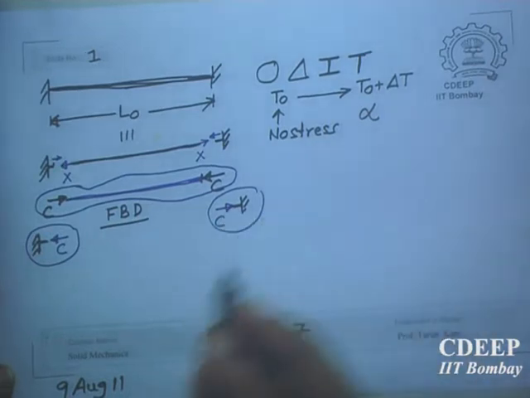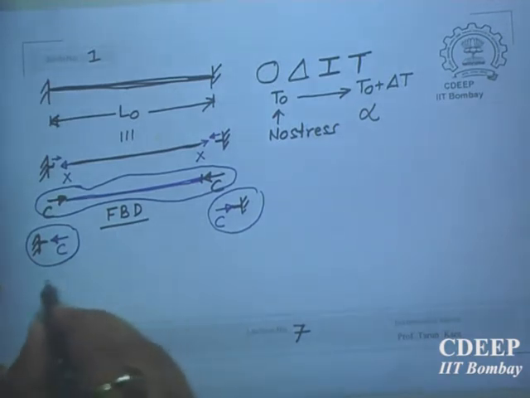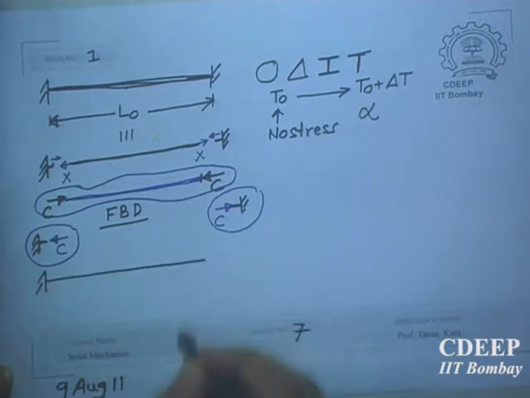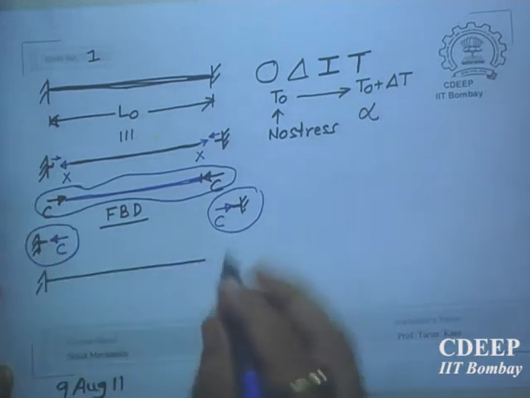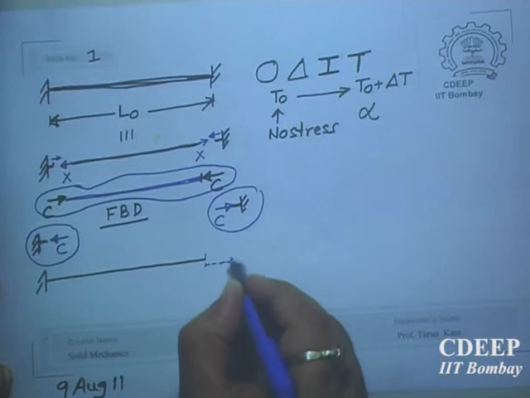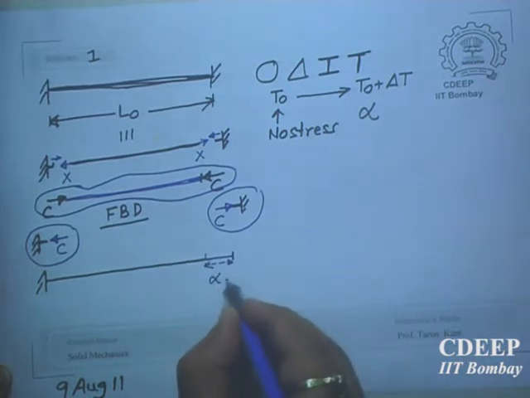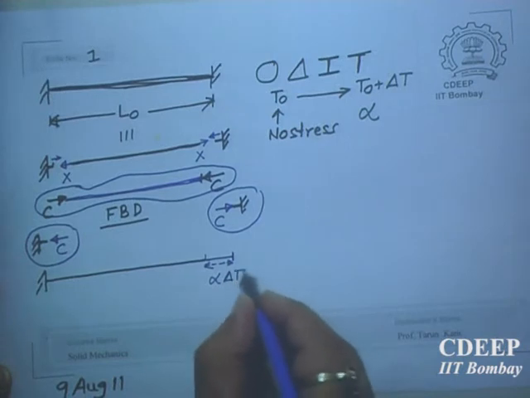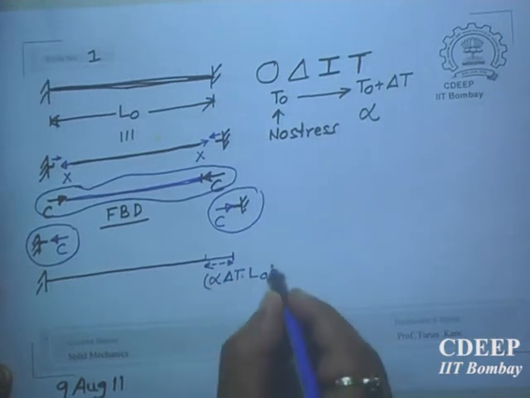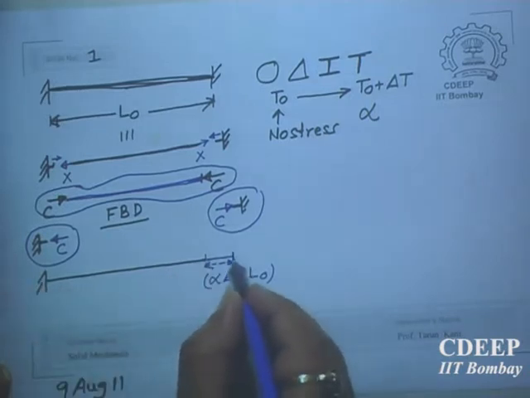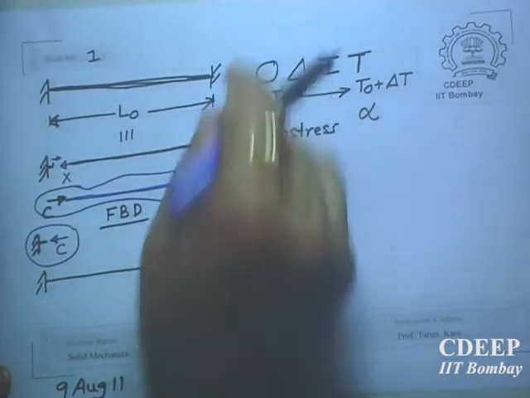We know that if you make this rod free, that means I remove one end, then allow it to expand, under delta T it will expand like this, and this rod will come up to here, and this will be alpha delta T into L naught. Is it okay? This will be the change in length of this rod. From here to here it will move if you remove the support, but that is not the problem.